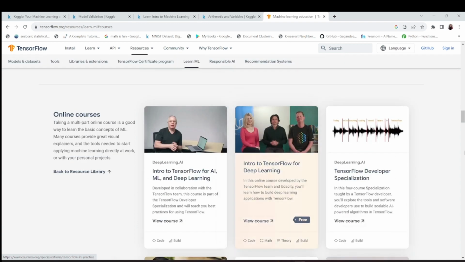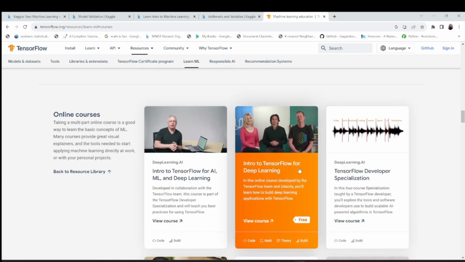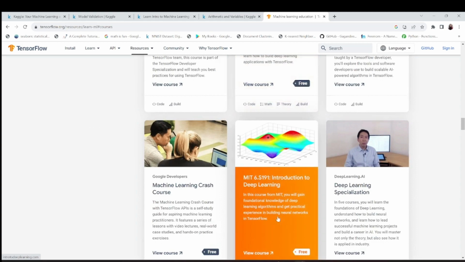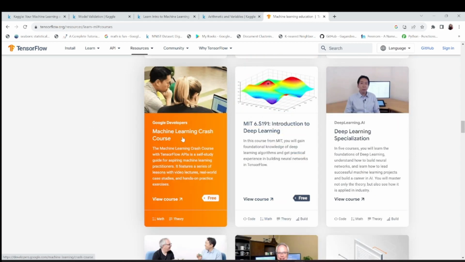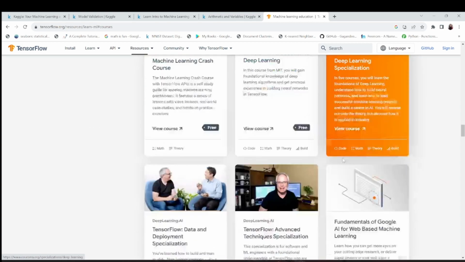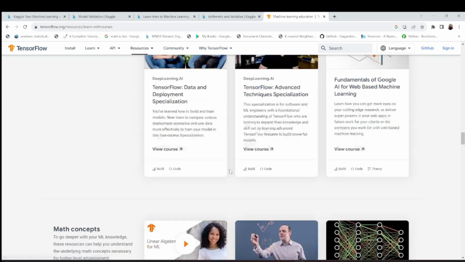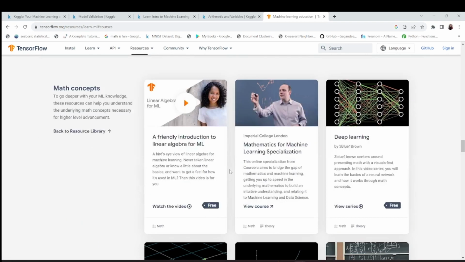For example, this course, introduction to TensorFlow for deep learning. Then you have got machine learning crash course, introduction to deep learning, and so on. And you can visit the courses which are free, definitely.